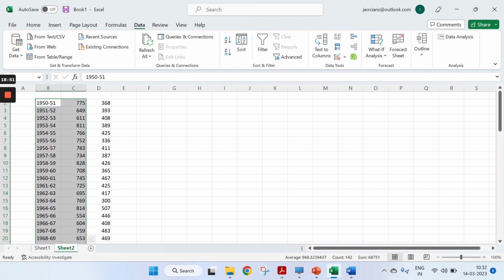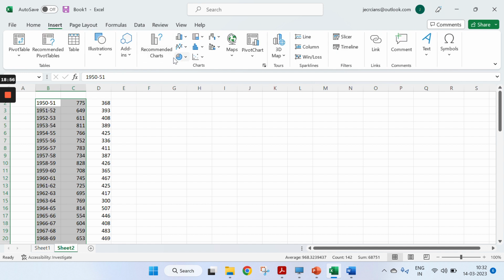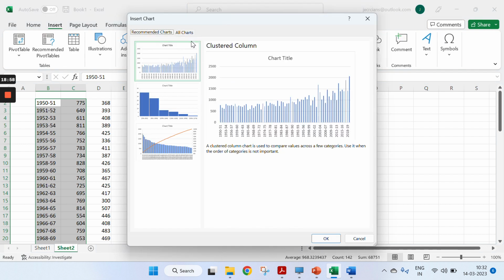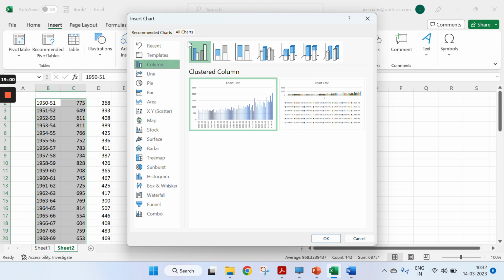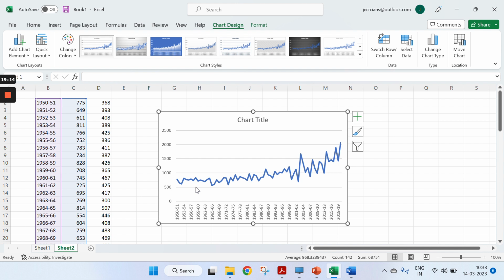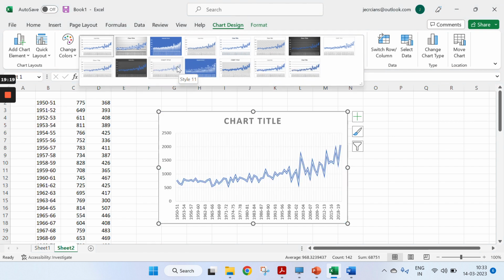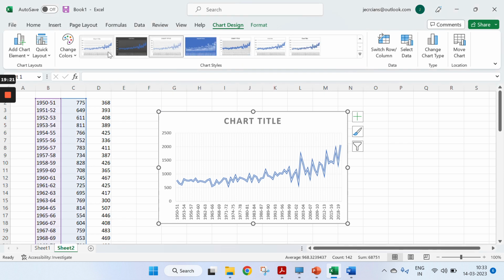So I'm using the first values. Go to Insert, and firstly we see any recommendations, no, we just go to All Charts, go to Line. In line we have different options, whichever you want to choose. This one, this one, I would prefer this one, so I'm taking this, right? If you see here the trend, or maybe you can choose any one of your choice, there are so many options. Or maybe you can use this one or this one.